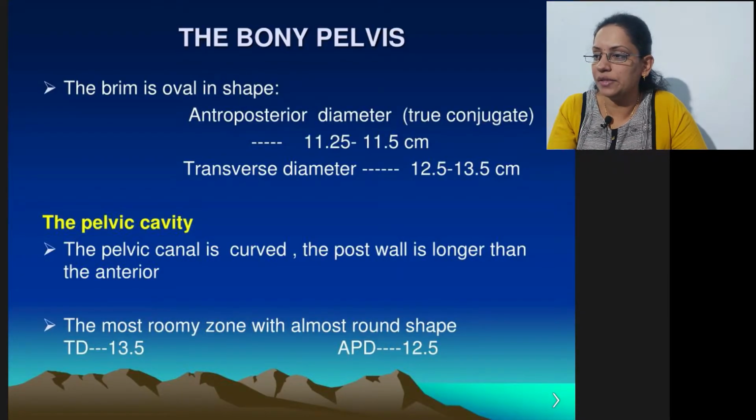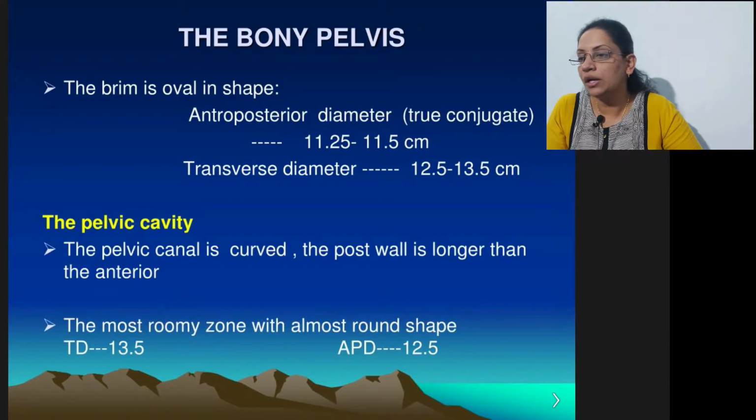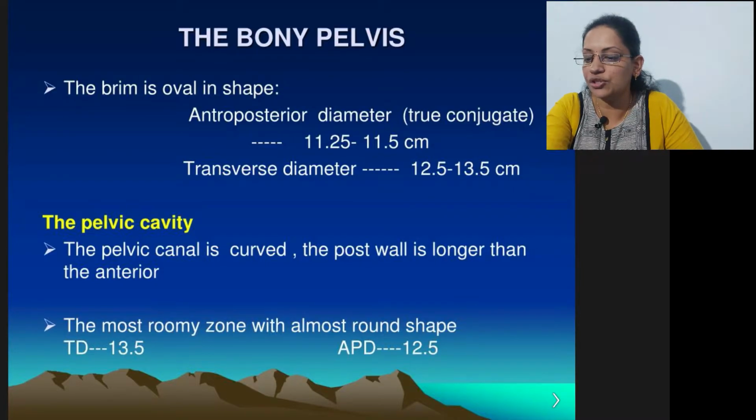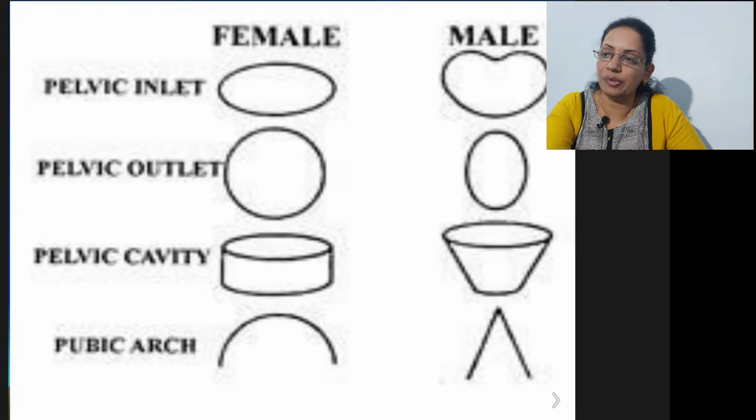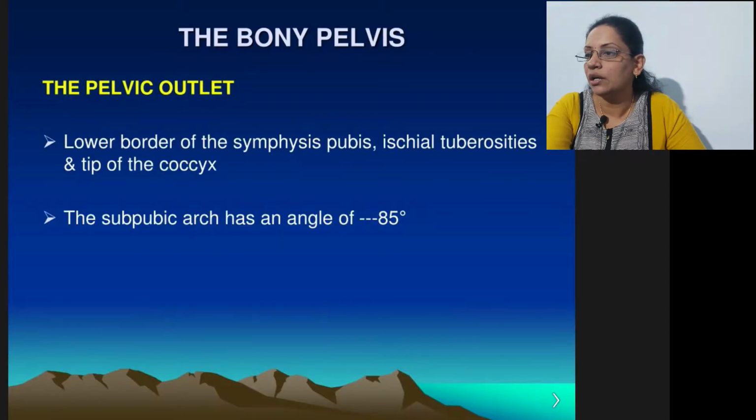Now this is the bony pelvis. In the female pelvis, the brim of the pelvis is oval in shape, and it has an anteroposterior diameter of about 11.5 centimeters and a transverse diameter of 12.5 centimeters, and the pelvic canal is usually curved and almost round in shape. These are the diameters. This is just for the difference between the female inlet and female pelvis and the male pelvis, that is the difference in the shape of the pelvis.